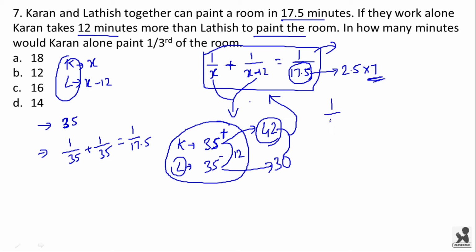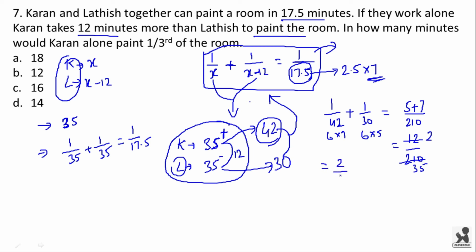1 by 42 plus 1 by 30 is equal to, if you take the LCM here, 42 is 6 into 7 and 30 is 6 into 5. The LCM is 6 into 7 into 5, which is 210, and in the numerator we have 5 plus 7, which is equal to 12 by 210. 6 into 35 is 210 and 6 into 2 is 12.